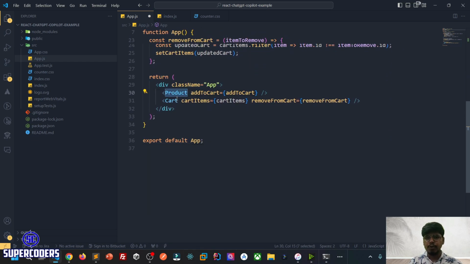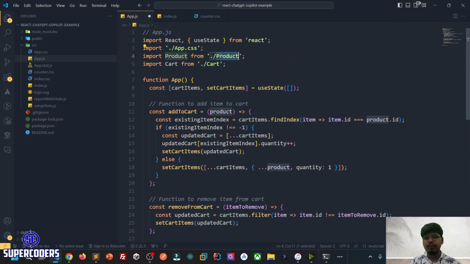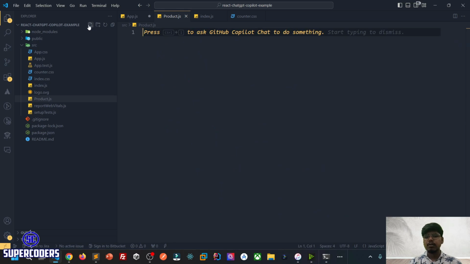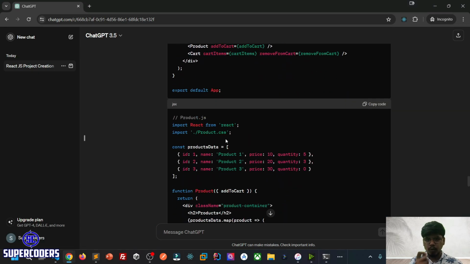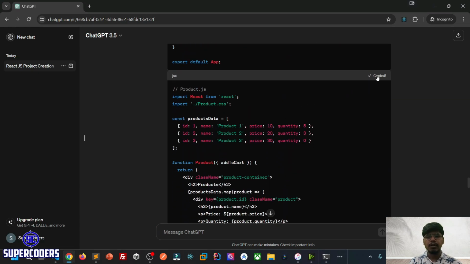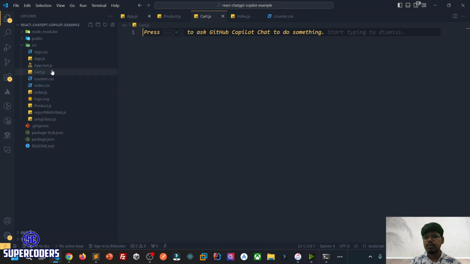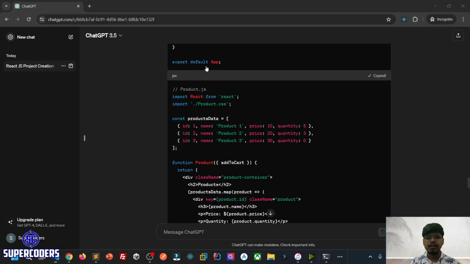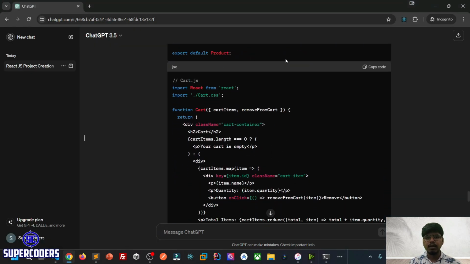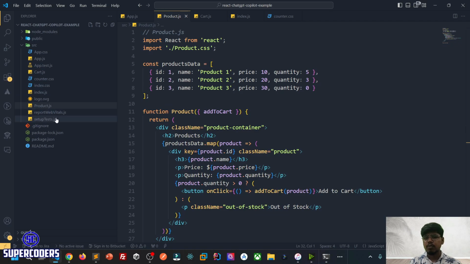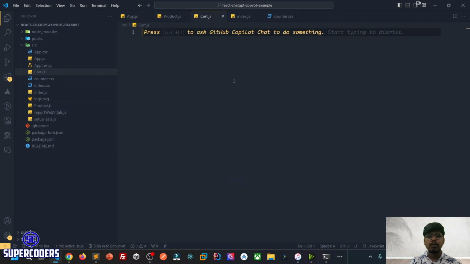Now we need to import product and cart, which come from the product file and cart file. So I'm going to create two files, product.js and cart.js. Going back to my code, copy the product.js file and paste it in product.js. Save it. Again, scroll down, copy the cart.js code, move to cart.js, and paste it.